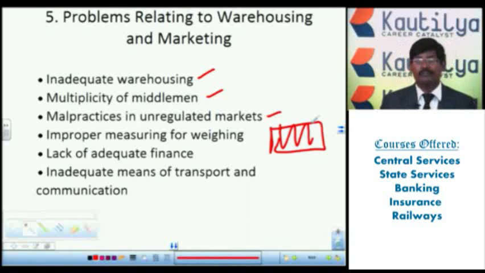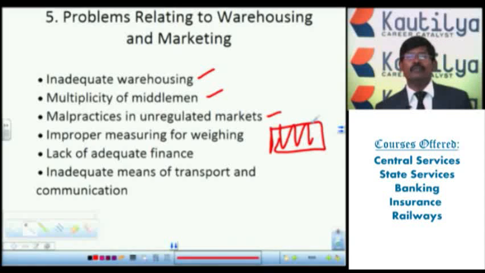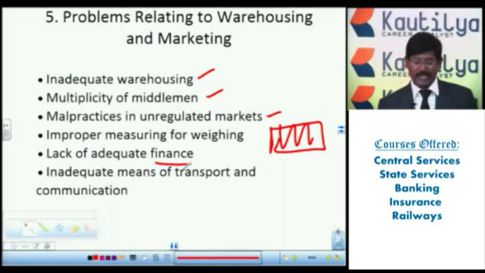Next one, lack of adequate finance. Suppose once you store in the market, and the market price is very low, so they are unable to sell their production. Then how can they go for the next cultivation? Here there is a lack of finance, and nobody is there to help that farmer after this cultivation to start the next cultivation. That's why you have the lack of an adequate finance system.